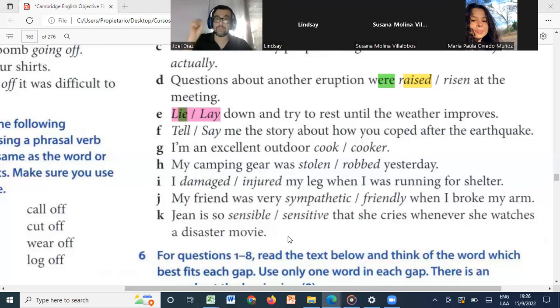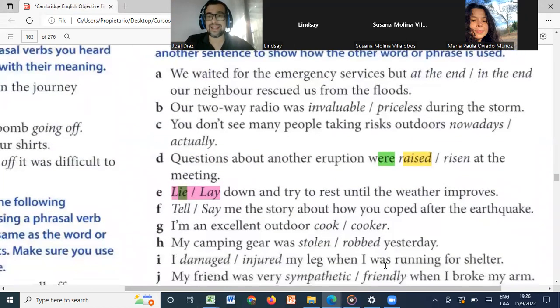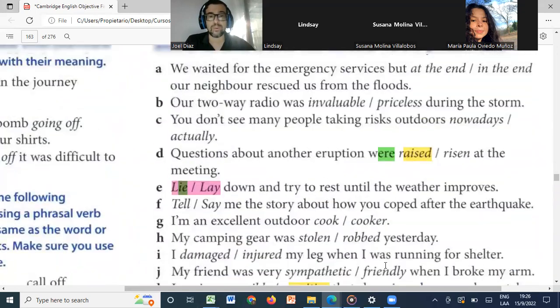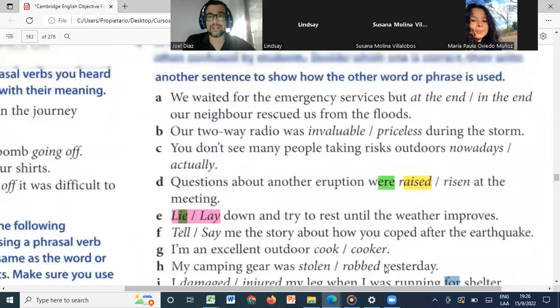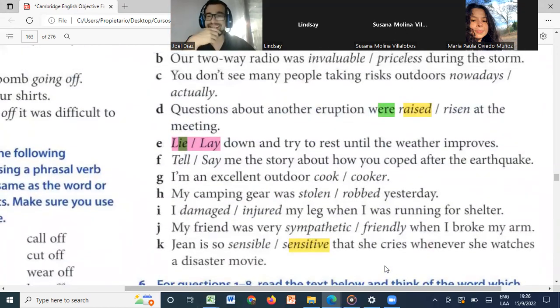So whenever we're talking about feelings, it will always be sensitive. Okay. I know this is kind of slow, but it's very, very important for us to understand the differences between these words. Sometimes we get confused a lot with this. And I think that for the test, if we know the differences of these words, it will be a great help. Okay. So any questions regarding this?